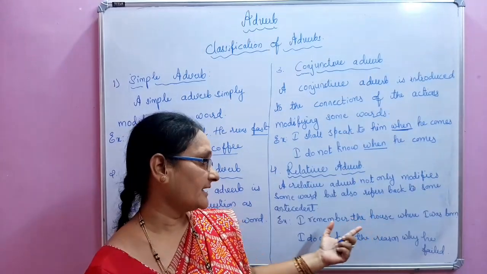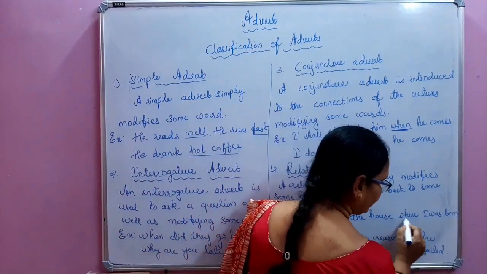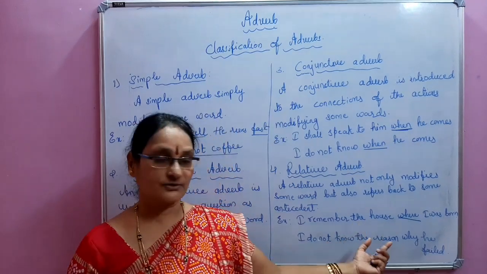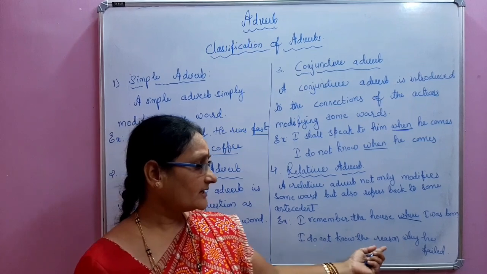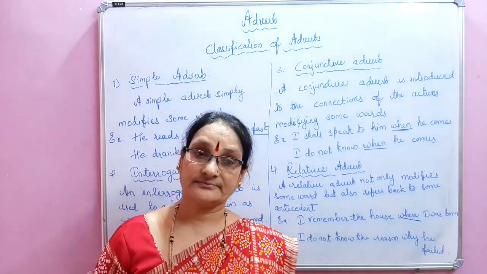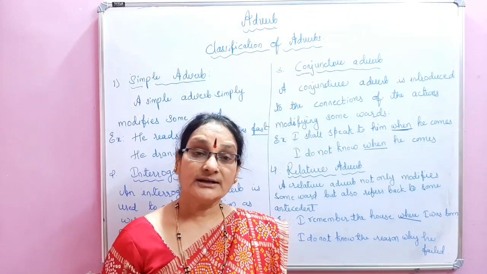Here the relative adverb is where. I remember the house where I was born. The next: I do not know the reason why he failed. I do not know the reason.